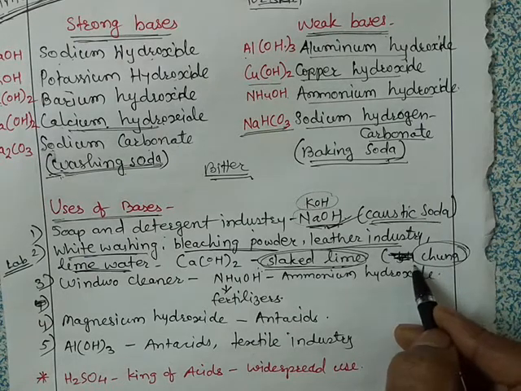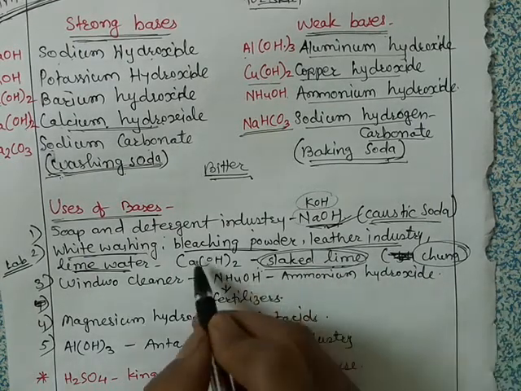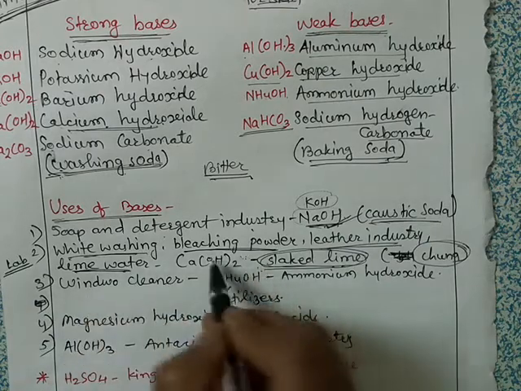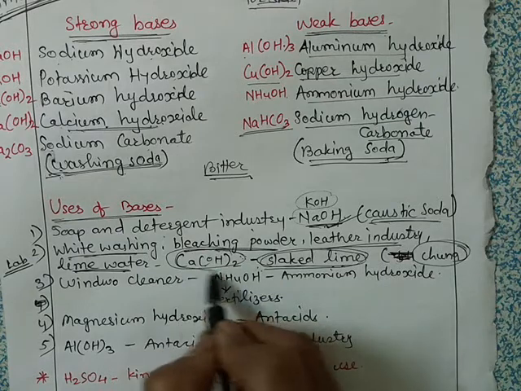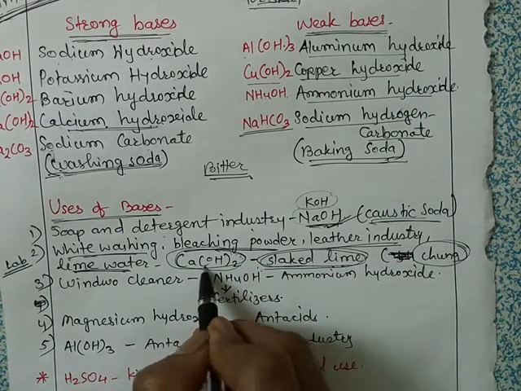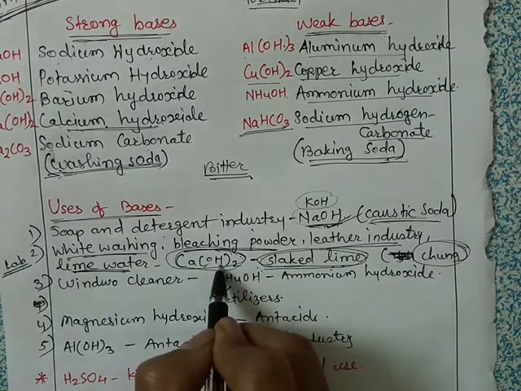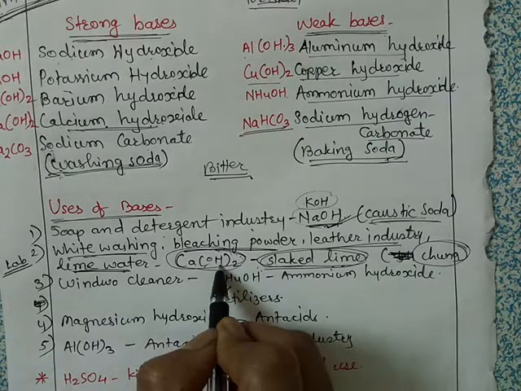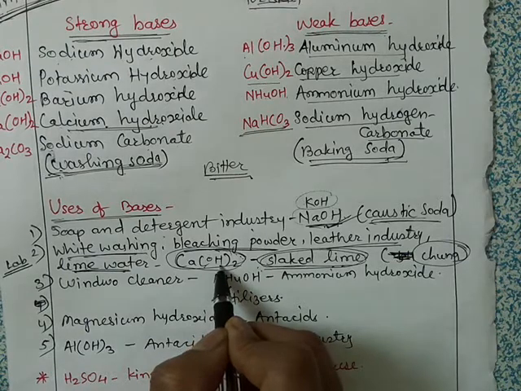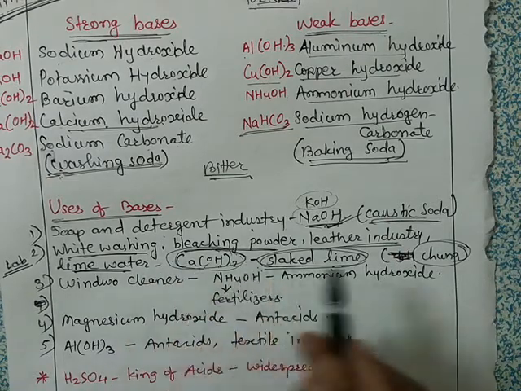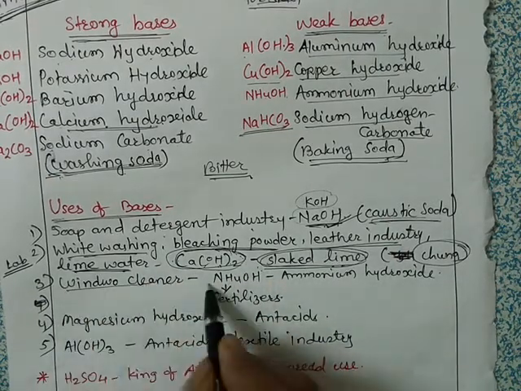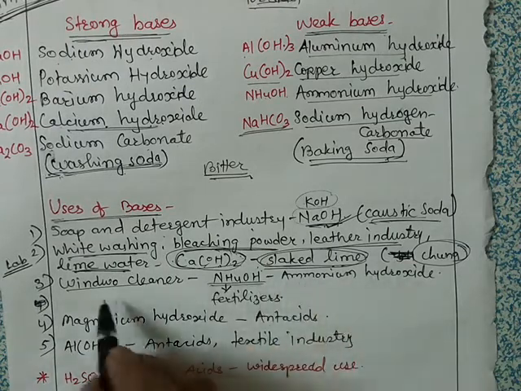Okay, this calcium hydroxide is also used for softening of hard water. It is also used for neutralizing the acidity of soil. See, in some places the soil is very acidic in nature, so to neutralize that acid, this calcium hydroxide is used. Then NH4OH, that means ammonium hydroxide, it is used for window cleaning.